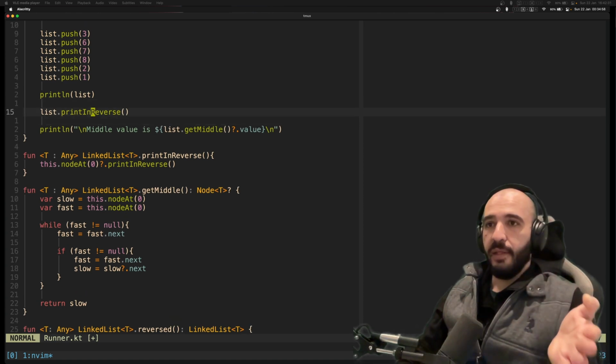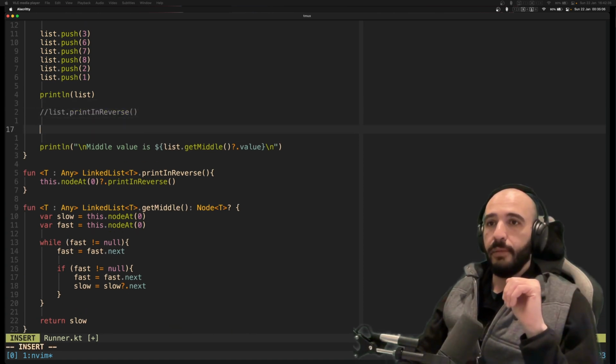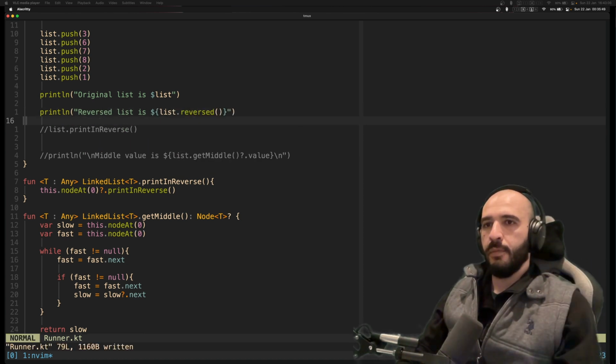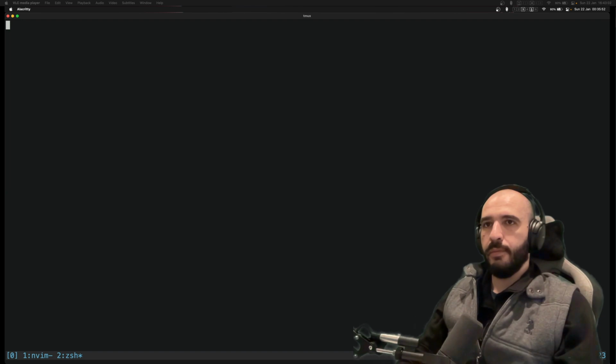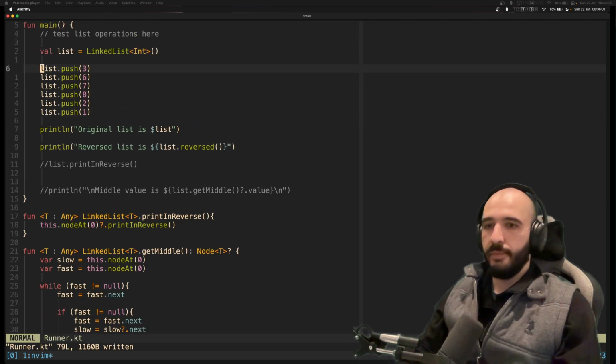Now we head back to the runner. Let's comment this stuff out and try it. Print the original list, print the version that's reversed, run it, and you get back original is 1, 2, 3, whatever, reversed is that.